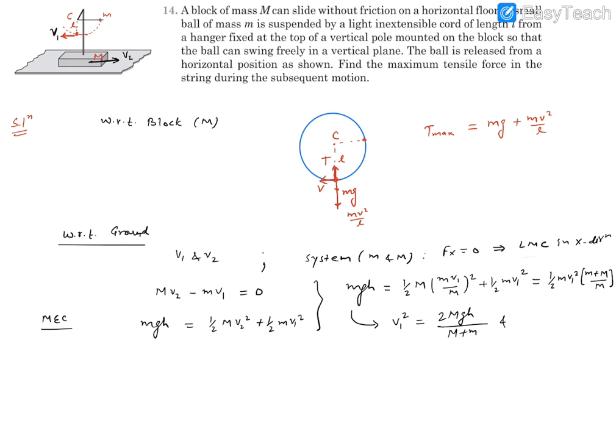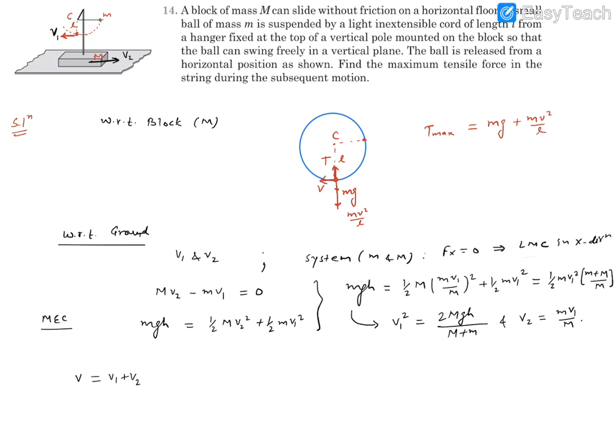And if we need to find V2, V2 could be written as small m V1 divided by capital M. So this is going to give us V1, then we can substitute V1 over it, we will get V2. Now what about this V? V is the relative velocity. Relative to the blocks, it's going to be equal to V1 plus V2.